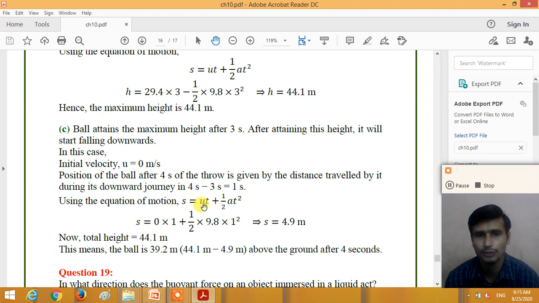So s is equal to ut plus 1 by 2 at square. s is equal to u, we take 0, multiplied by t plus 1 by 2 into 9.8 into 1 square. So we get s is equal to 4.9 meter. So the distance traveled by the ball in 1 second in the downward direction is 4.9 meters. So the height of the ball above the ground is 44.1 minus 4.9 meters. So the ball is at a 39.2 meter distance from the ground after 4 seconds.